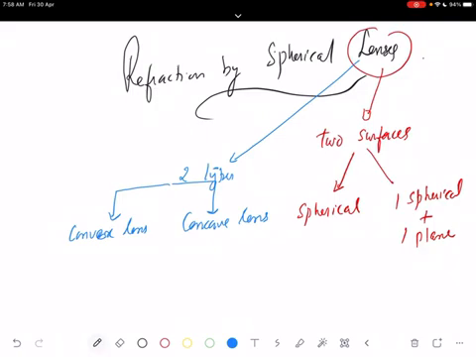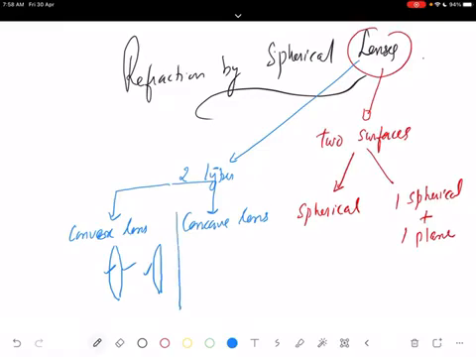What is the specialty of a convex lens? In a convex lens, you can see that there are two spherical surfaces bulging outwards, or one spherical surface and the other can be a plane surface. This is the way you can cut it.